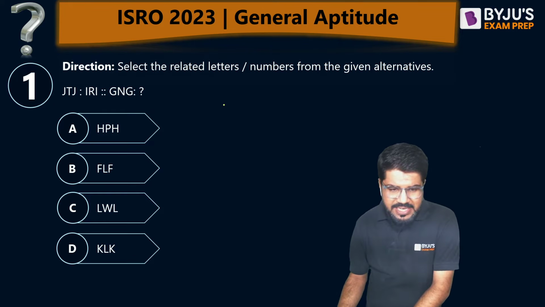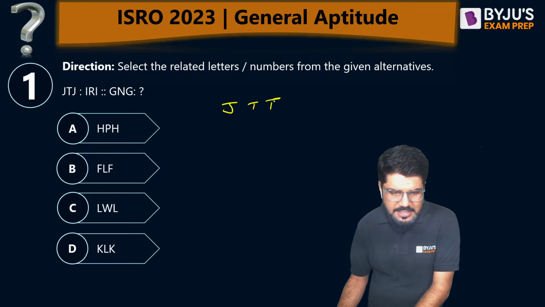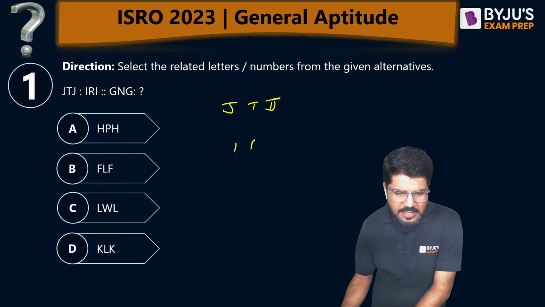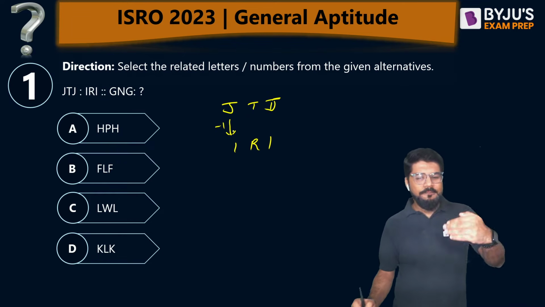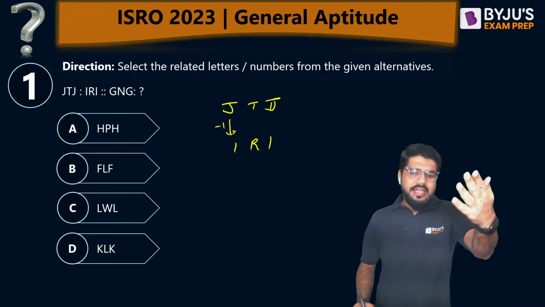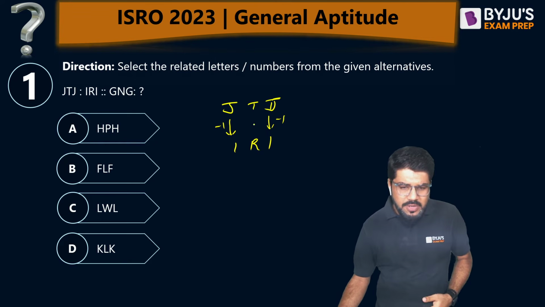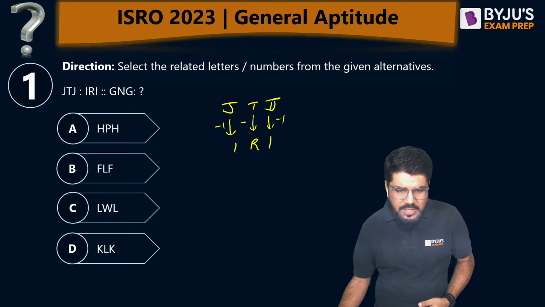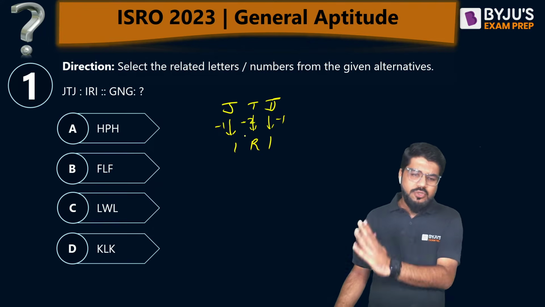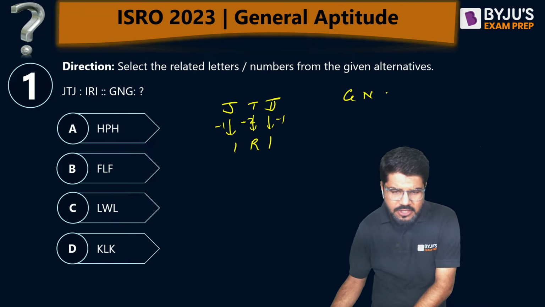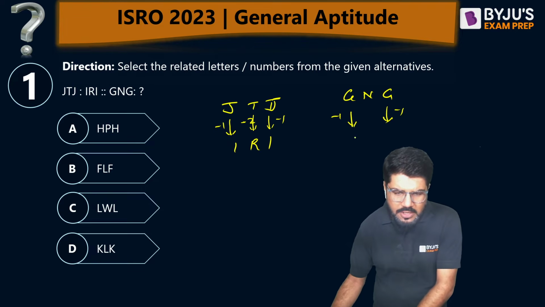So JTJ, let me just explain this. It is JTJ, and the given combination is IRI. If you just see, I is just before J, so I can say -1 letter. Similarly the third also it is -1. For T, R is 2 letters behind, so -2. So -1, -2, -1. If I take this pattern, for G, if you take the -1, what is before G? F. So the corners should be F.